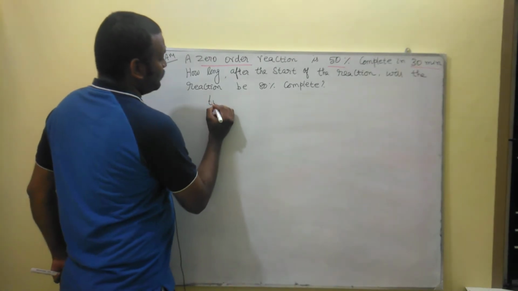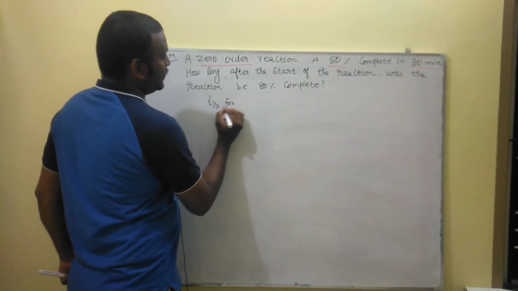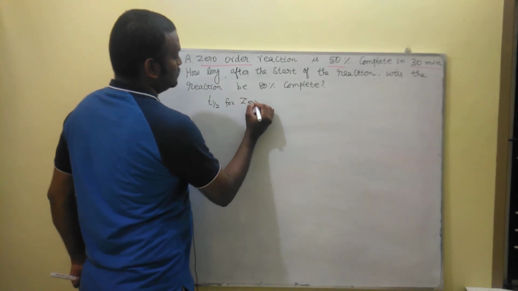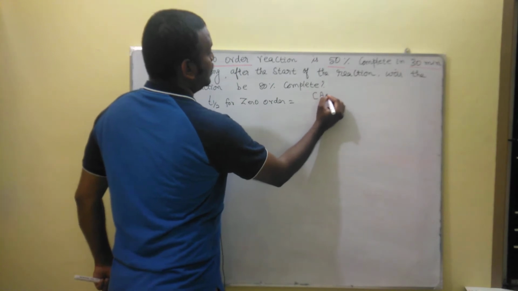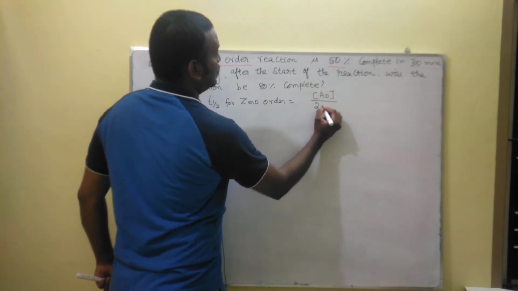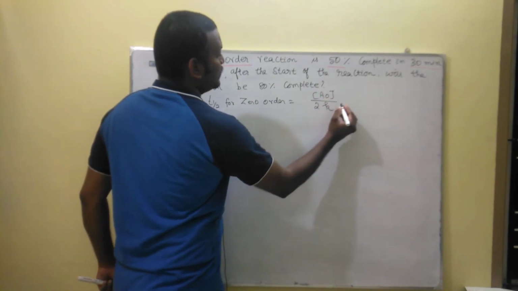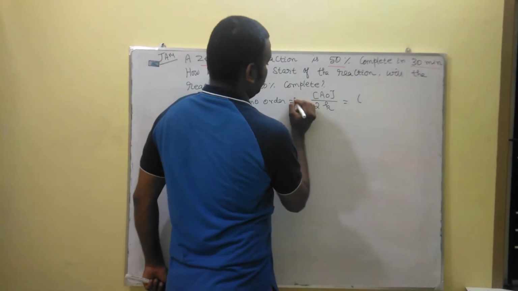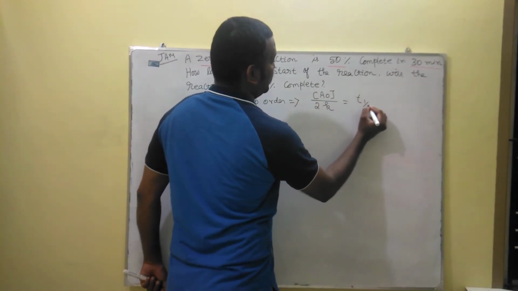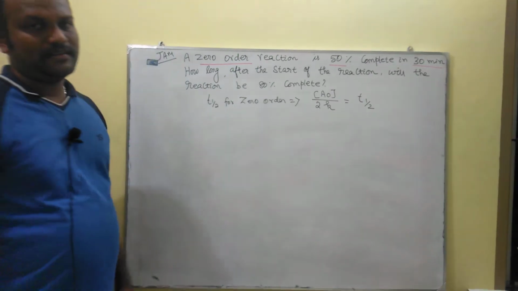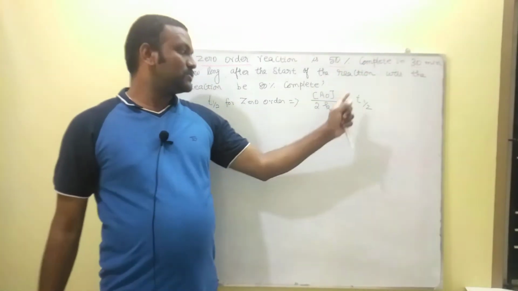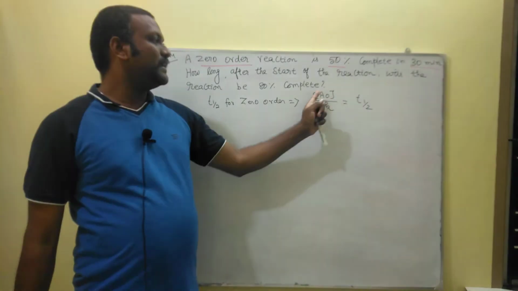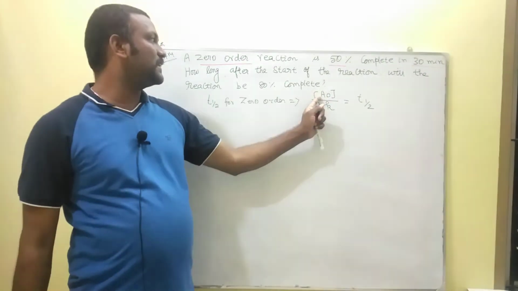T half for a zero order reaction is equal to A0 by 2K. The T half is given: 50% completing in 30 minutes.